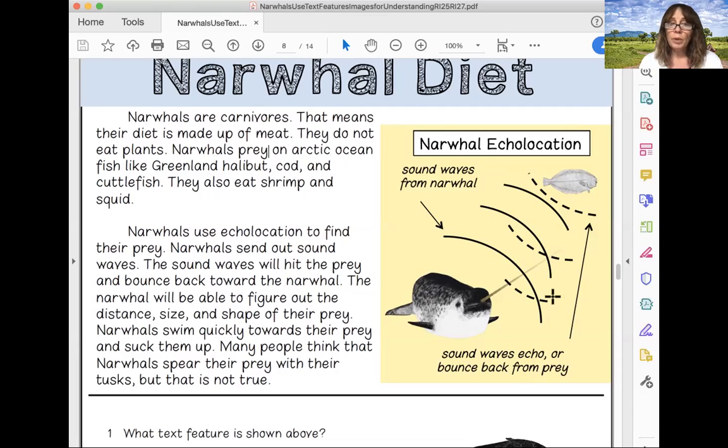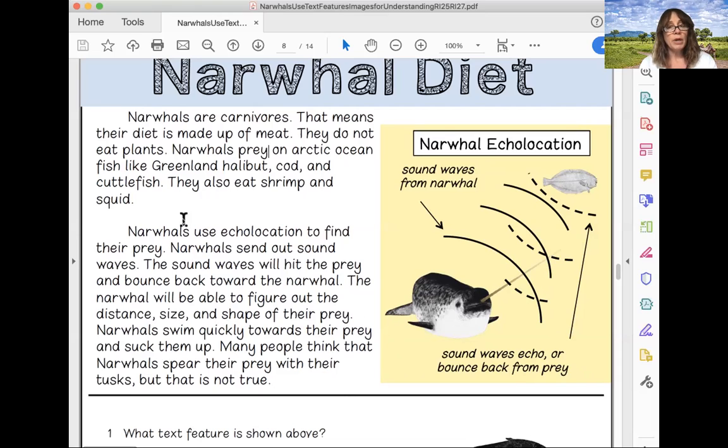The narwhal will be able to figure out the distance, size, and shape of their prey. And then they also listen for things like how their prey is swimming and things like that. Then narwhals swim quickly toward their prey and suck them up. Many people think that narwhals spear their prey with their tusks, but that is not true.